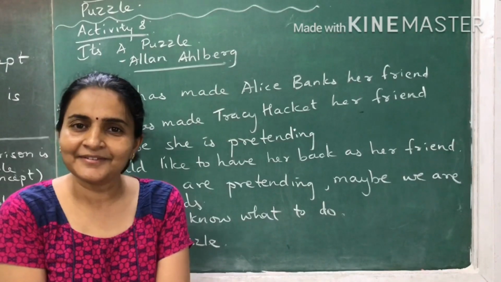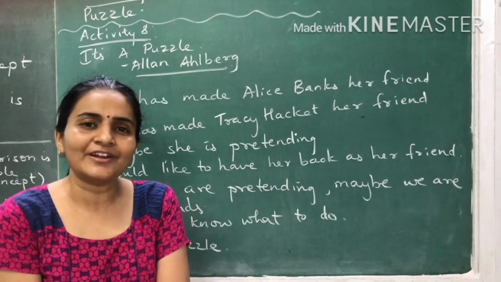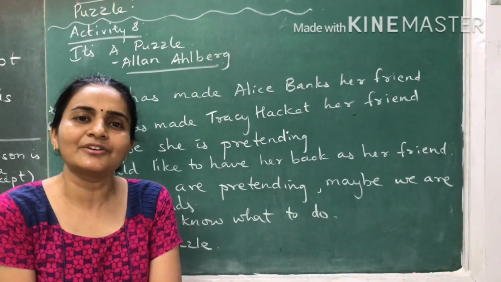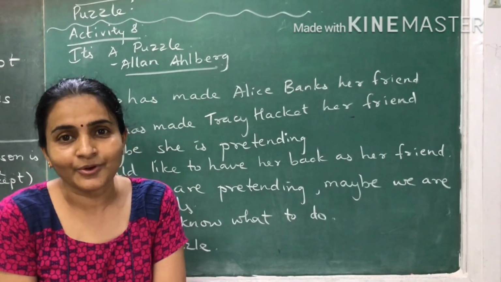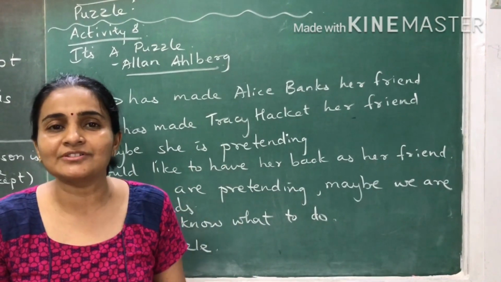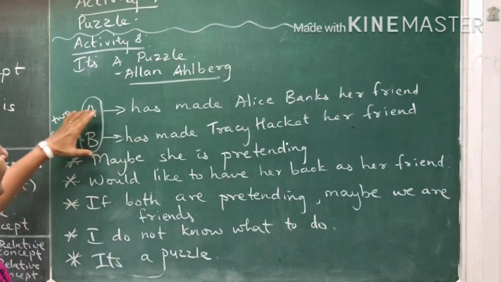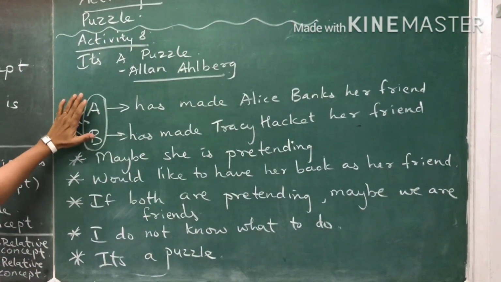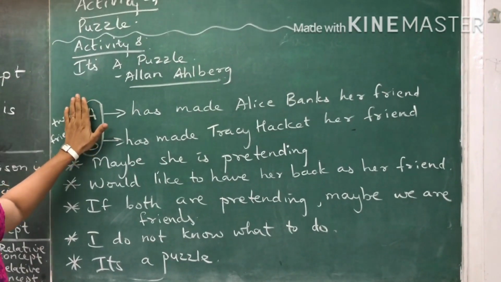But then again you become friends and you start talking with each other and your relationship again becomes normal. Okay? You forget about that quarrel very easily. Why? Because that person is your best friend. Now over here A and B are 2 friends. For example, these are not the names written in the poem.